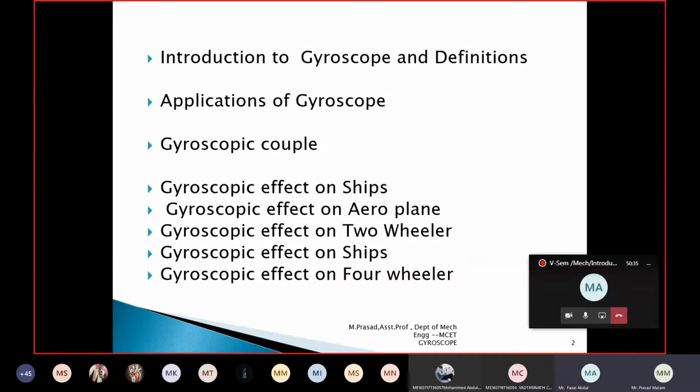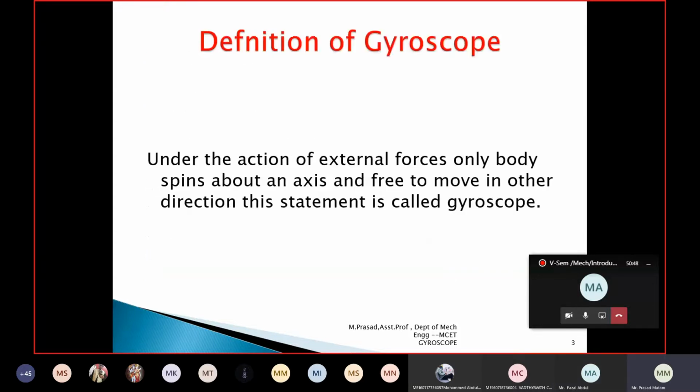In gyroscopic couple, we are going to find out the gyroscopic effect on ships, gyroscopic effect on aeroplane, gyroscopic effect on two-wheeler, and gyroscopic effect on the four-wheeler. If you complete all these topics, you will wind up the syllabus of unit 1. Now we will see the definition of the gyroscope.